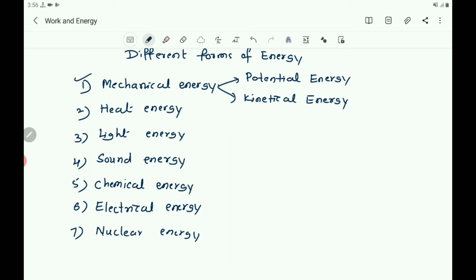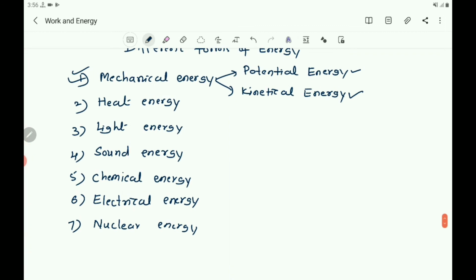It is the energy possessed by a body due to its position or motion. The energy possessed by a body due to its position or shape is called potential energy, and the energy possessed by a body due to its motion is called kinetic energy. So potential energy and kinetic energy together are called mechanical energy.